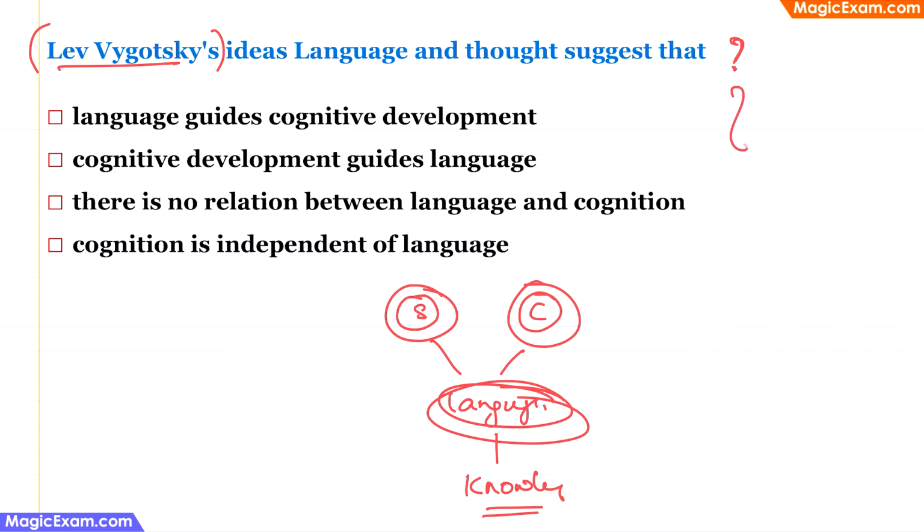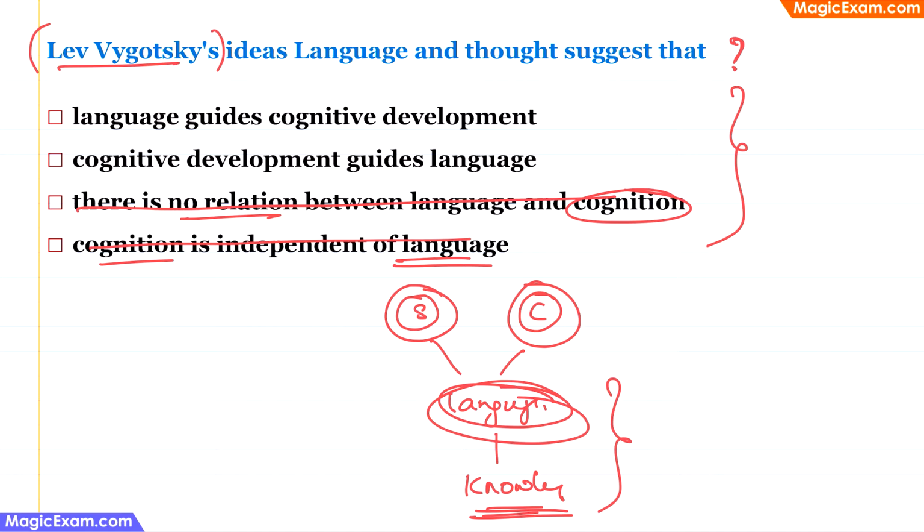Now let's look at all the options. The last one says cognition or the development of knowledge is independent of language. This is absolutely incorrect, because without language, there will not be any development of knowledge or cognition. Therefore, this is an incorrect statement. There is no relation between language and cognition. This is also absolutely incorrect, because language is what helps in the development of cognition or knowledge. Therefore, this is also incorrect.